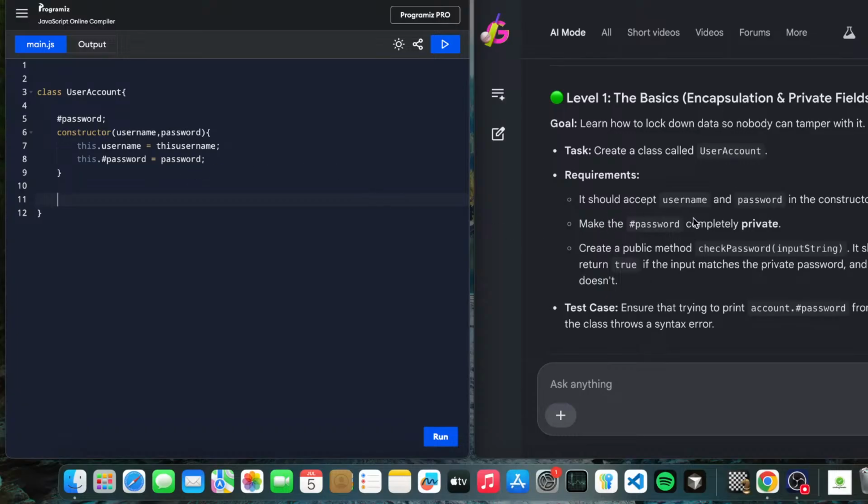Once the constructor with the password is done, we have to create a public method. Now we have to complete a public method.